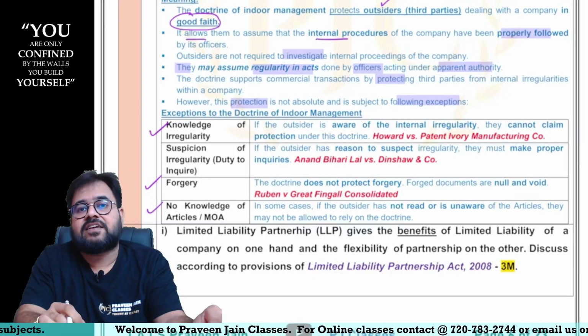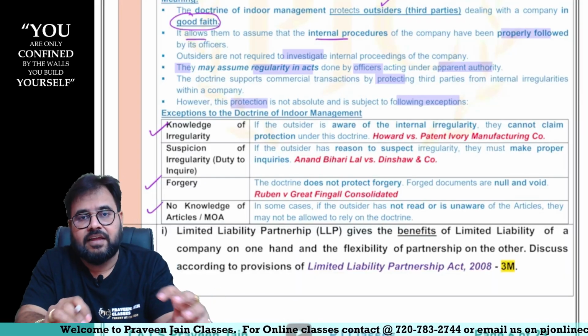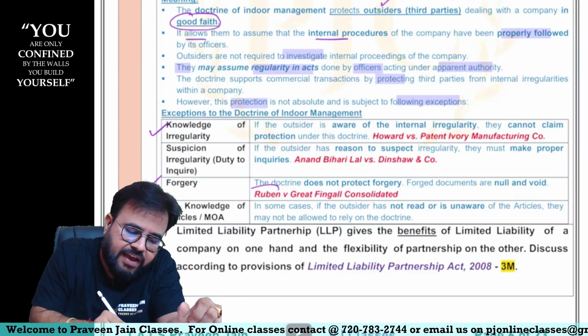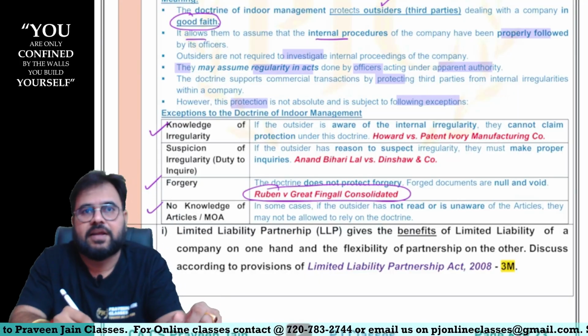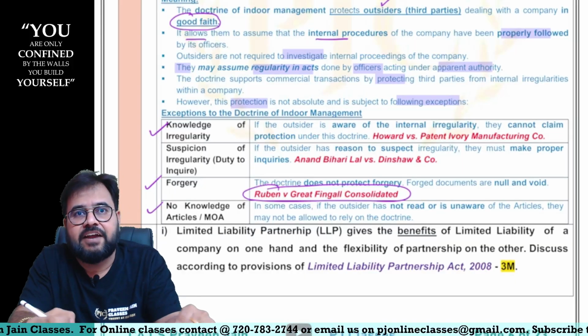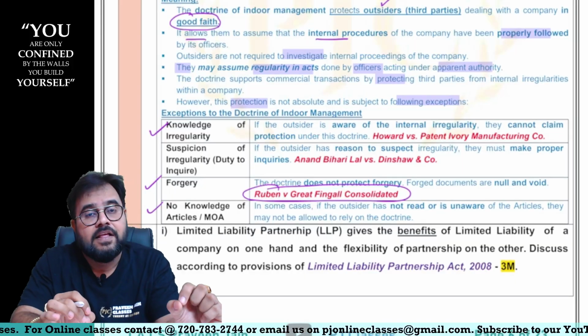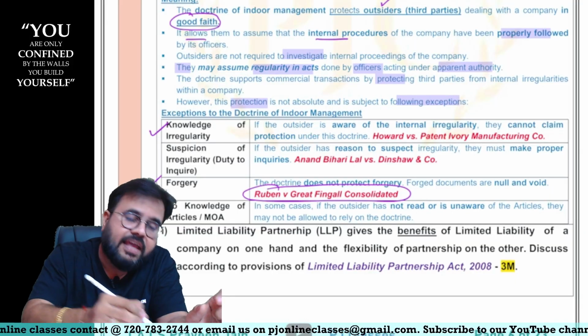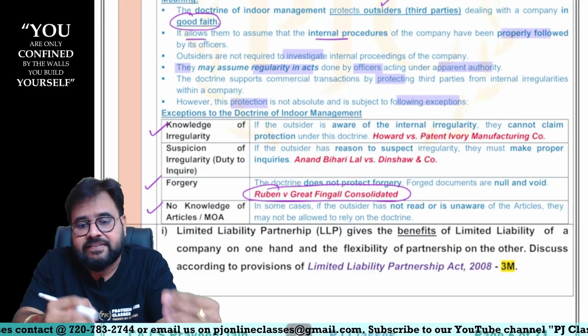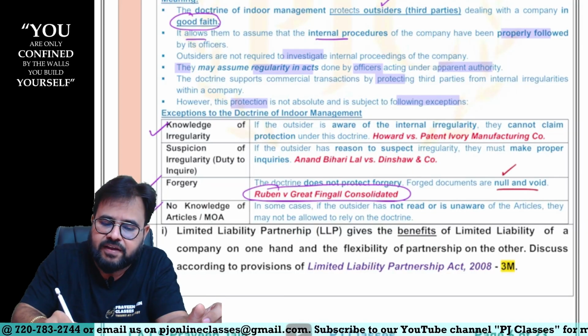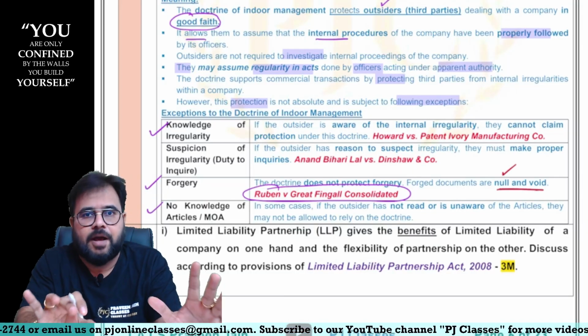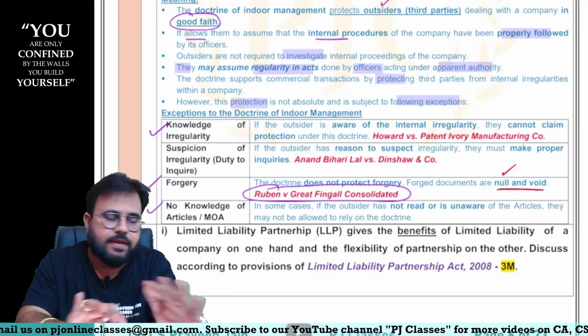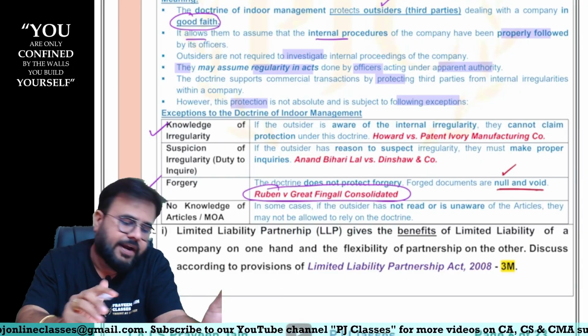Imagine the transaction involves a forgery. We have seen a very popular case law on this particular point also, Ruben versus Great Fingall Consolidated Company. So whenever forgery is involved, free consent is not there or consent itself is absent. Consent itself is absent. Hence, such things will be void ab initio, that is, null and void from the beginning. Then also the outsider will not get any benefit.